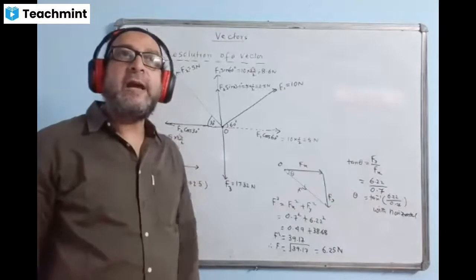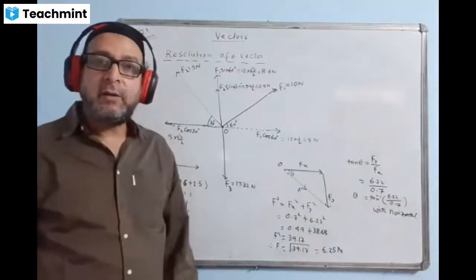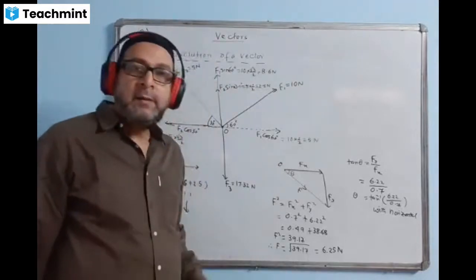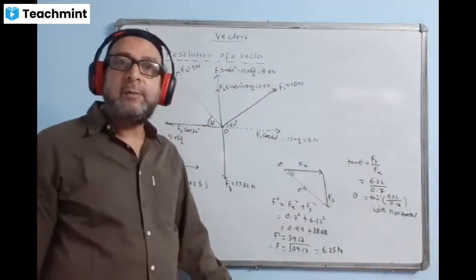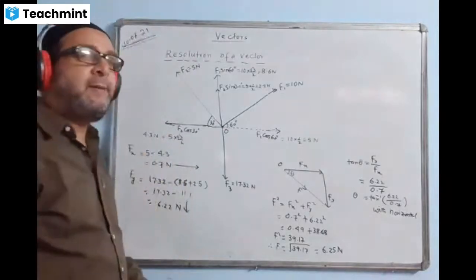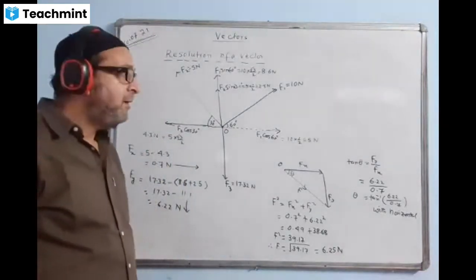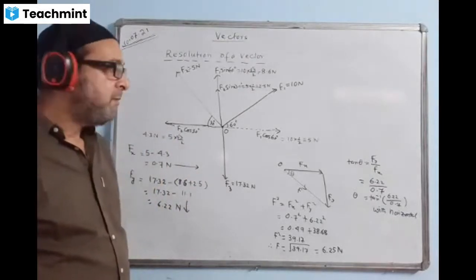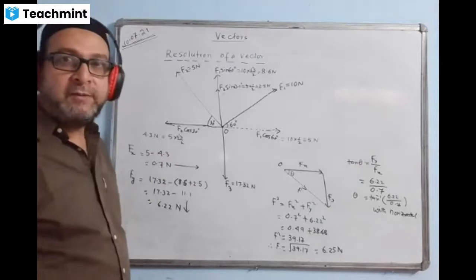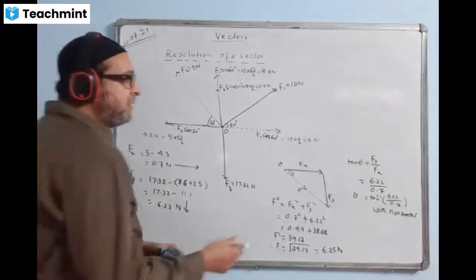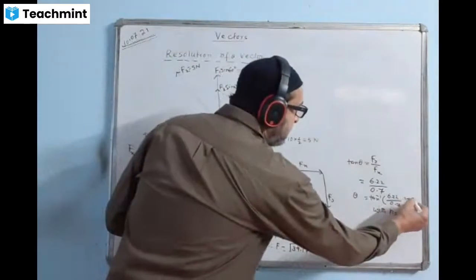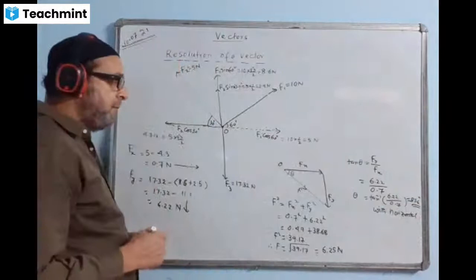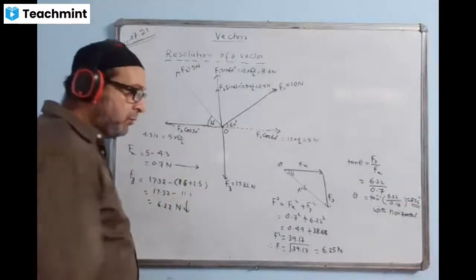But ISC students will calculate the answer in degrees because they are allowed to use a calculator. You can check the answer in the calculator, how much the value comes in degrees, minutes and all. And CBSE students will just see what answer is coming. 83.57, so that is 83.6 degrees. In degrees, the answer is coming 83.6. I hope you understood how we break into components.